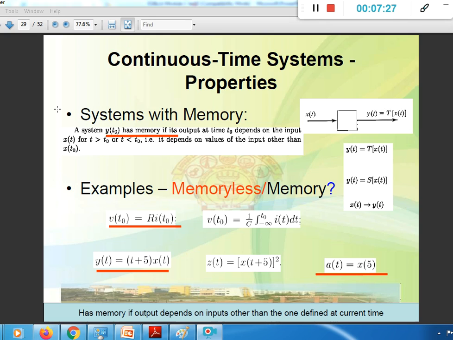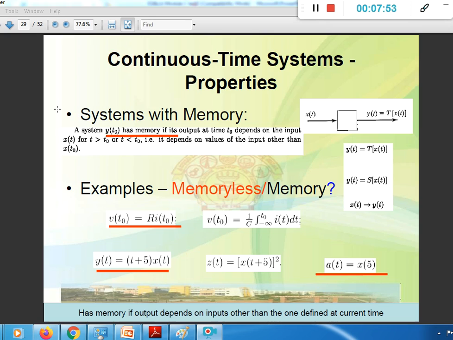A system with memory: a system y of t has memory if its output at time t naught depends on the input x of t for t greater than t naught or t less than t naught. That is, it depends on the values of the input other than x of t naught. Let's elaborate on this.